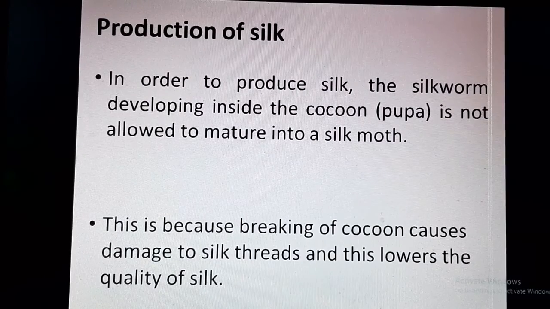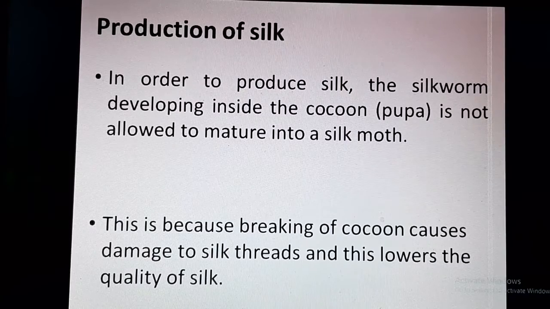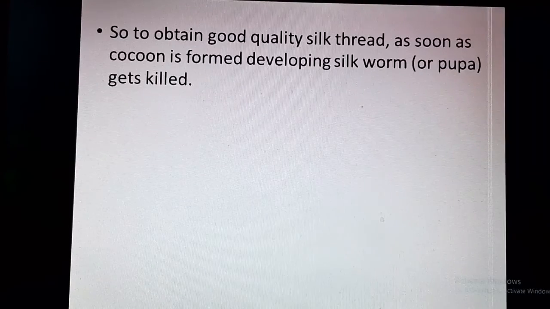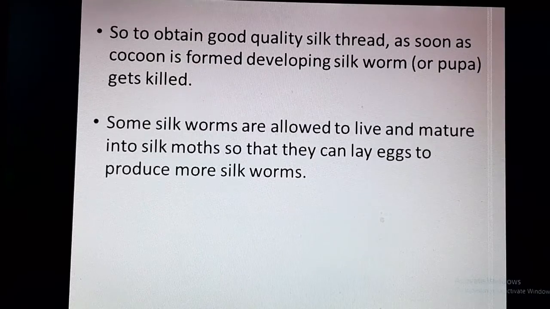Why is it so? Because when a silk moth on maturing comes out of the cocoon by rupturing the cocoon, it damages the silk thread, and this way it lowers the quality of the silk. Therefore, to obtain good quality silk thread, as soon as the cocoon is formed, the cocoon is boiled and the developing silkworm inside the cocoon is killed.